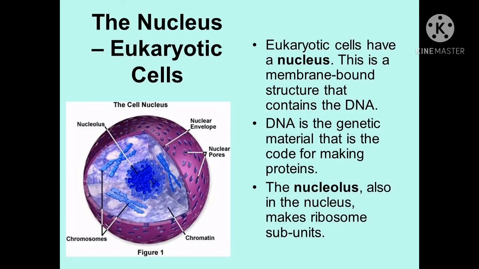See the structure of nucleus. Yes, can you see? The eukaryotic cells have a nucleus. This is a membrane bound structure that contains the DNA. DNA is a genetic material that is the code for making protein, and the nucleolus also in the nucleus makes ribosome subunits. See what are the parts here?